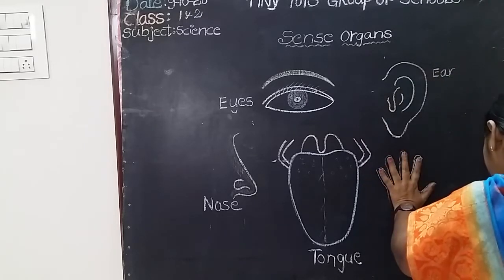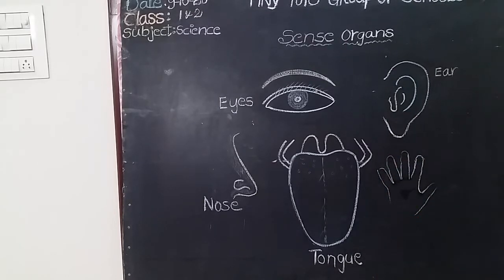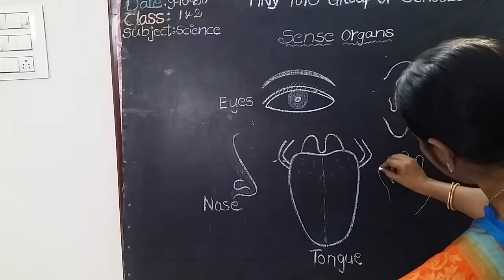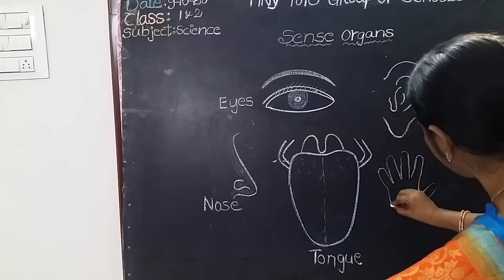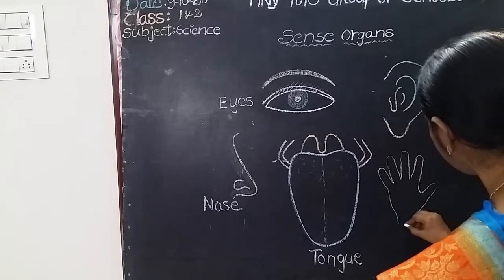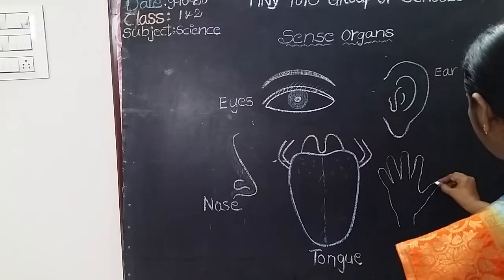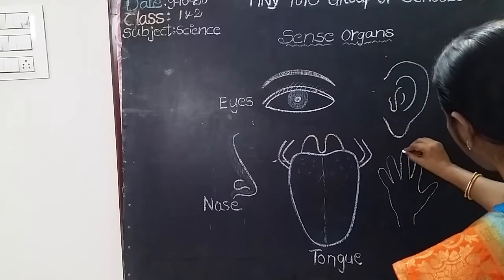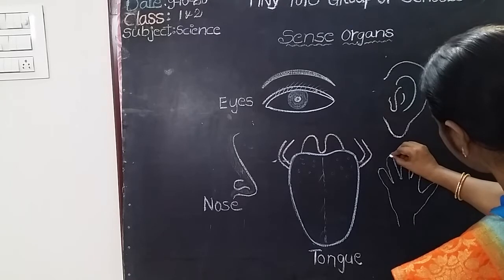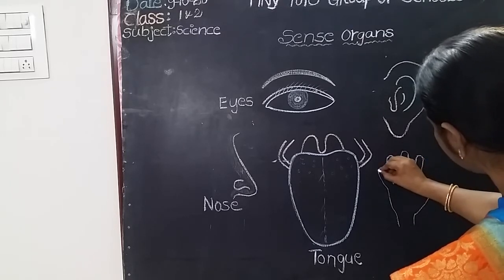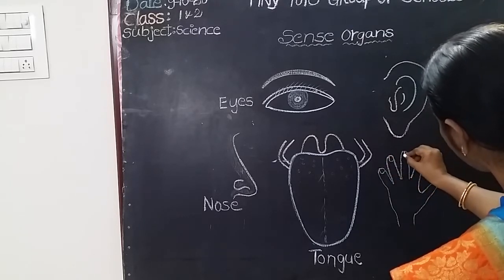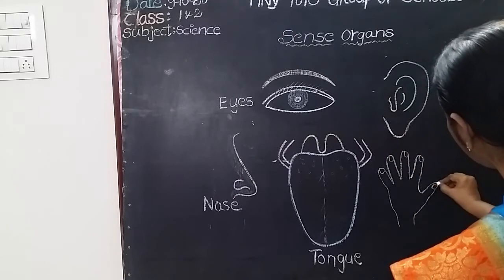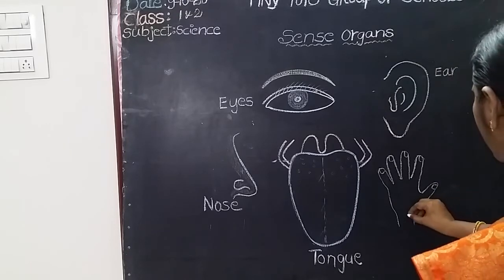You too draw like that. It is very easy to draw like this. Keep your hand on the paper or book. Children, will you draw? Yes. These are all the fingers. How many fingers? We have 5 fingers. Yes, children, on each hand we have 5 fingers. Draw like this.